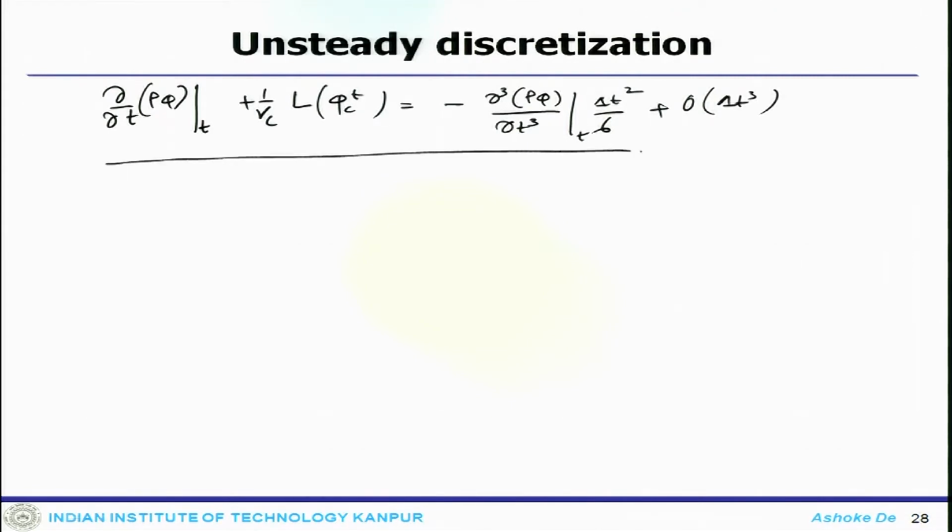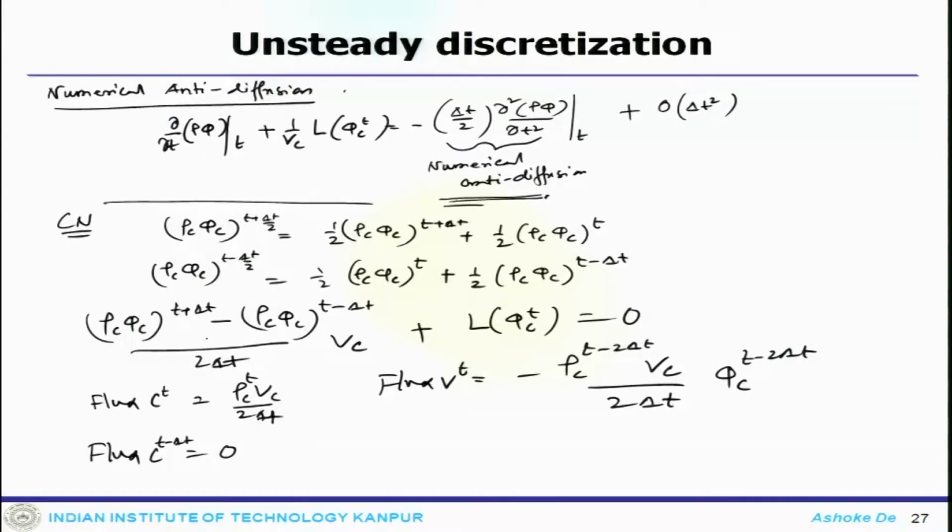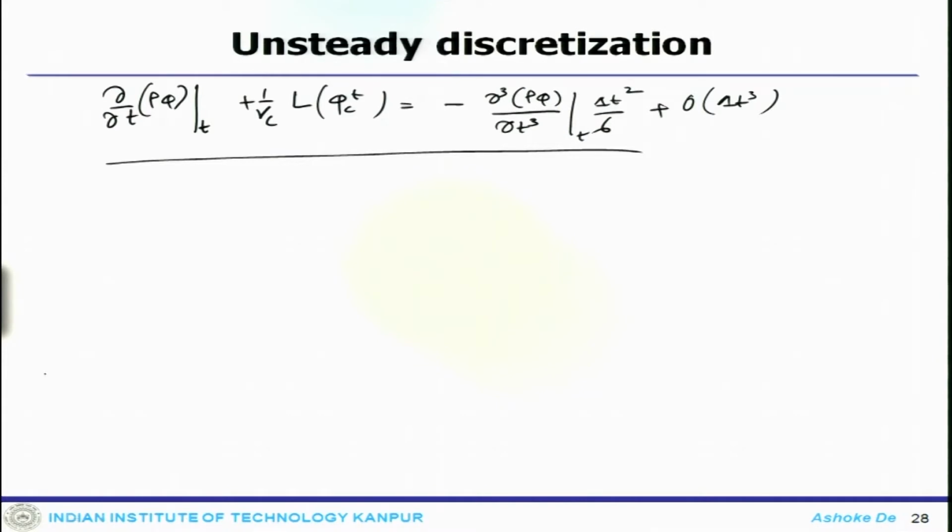So, that is the modified equation. Essentially, one has to just use the Taylor series expansion in the previous equation and get the modified equation as we have done earlier, and the modified equation will look like that.